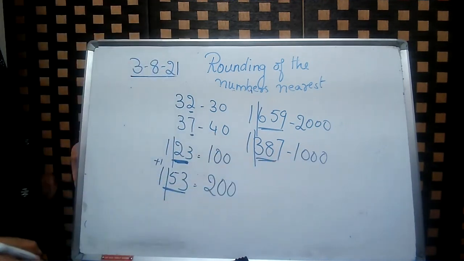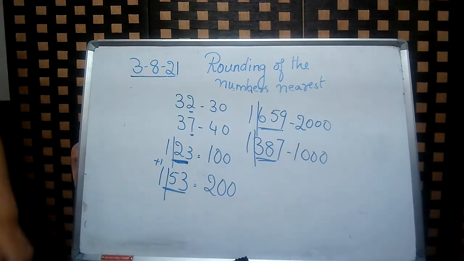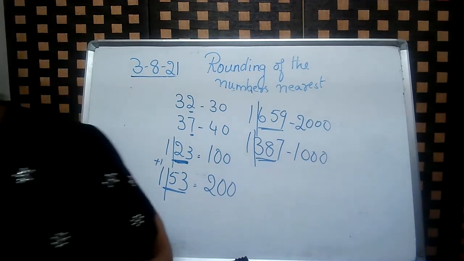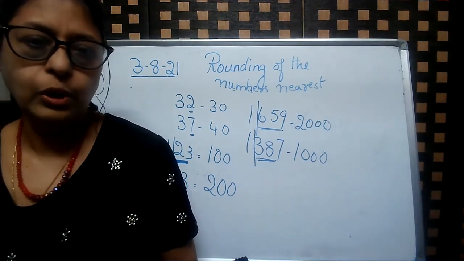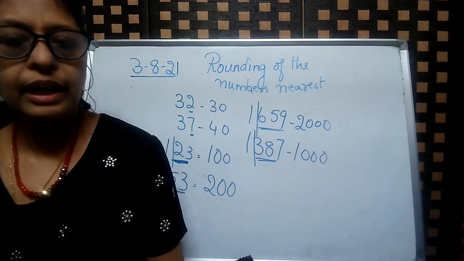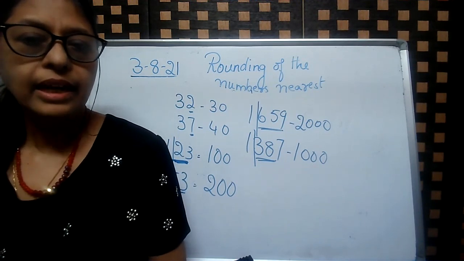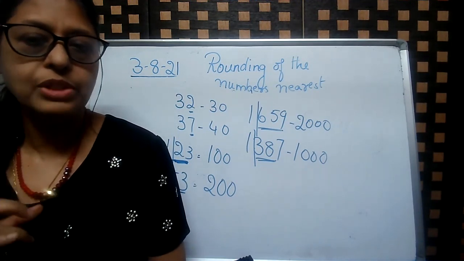So children, observe the sums carefully. And I hope that this rounding of numbers is an easy concept. Only the thing is, you have to use the rule. If it is 10, strong number, weak number. Okay. If it is 500, then that comes to the rounding of 1000.